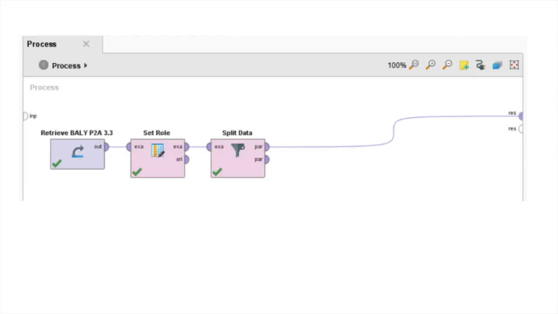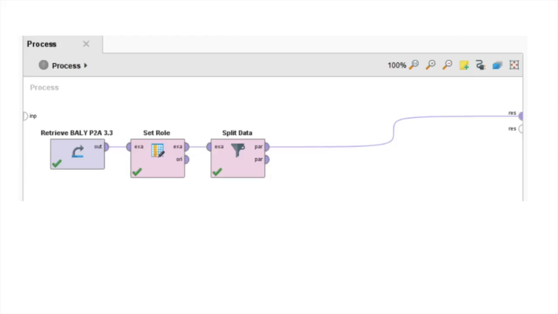For the next step of modeling, we need to split the data set into two different sets, one for training the model and the other for testing the model. Use the split data operator to do the split. We added set role in the process and chose churn as our targeted attribute. We set an additional role for churn, with label as its target role. This is because we want to train the model to predict the customer churn attribute.